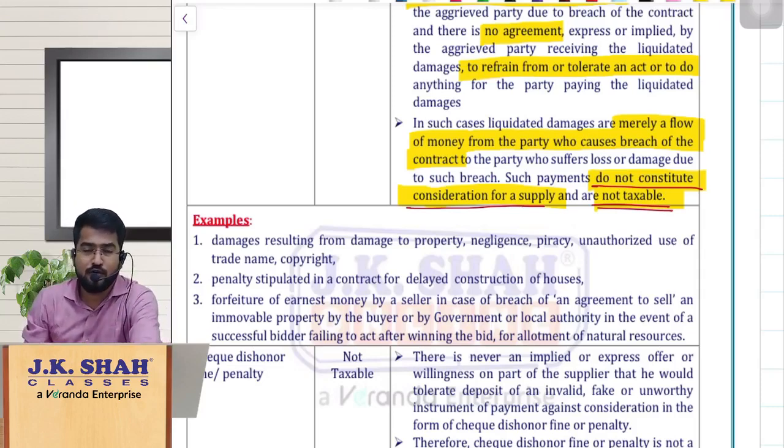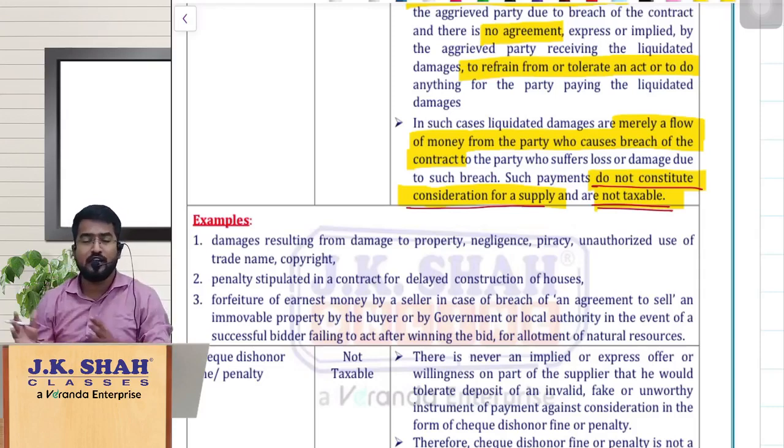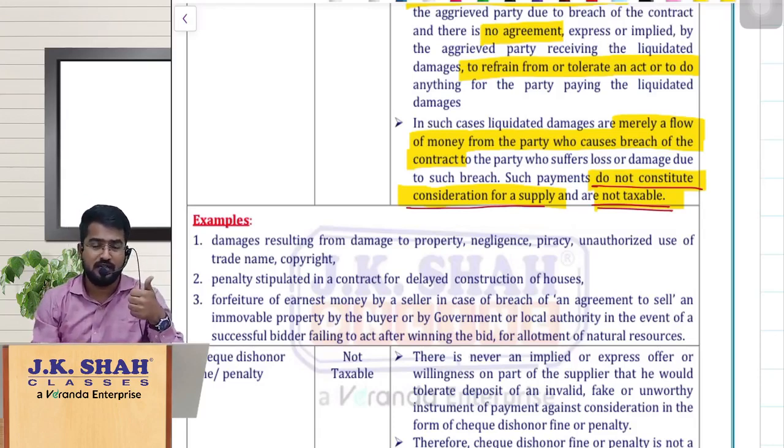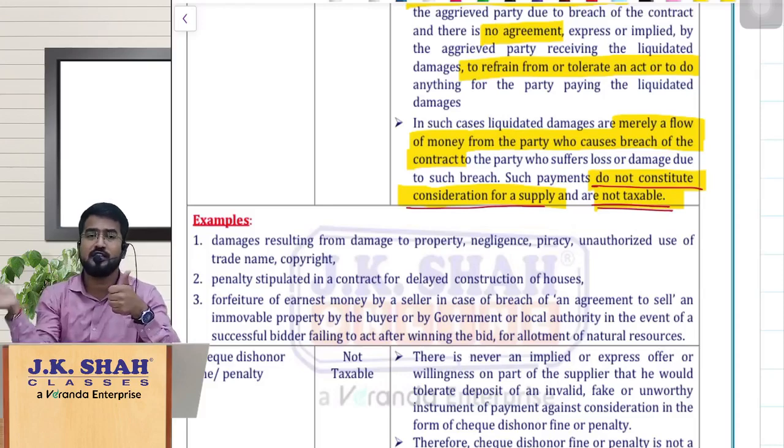As I told you already, I repeat, the clarification has tried to clarify various similar types of issues where the doubt was regarding liquidated damages for breach of contract. So what is the basic concept? Again I repeat, first thing, there should be an agreement for tolerating something or not doing something. Further, there should be some consideration, then only we can call it a supply.